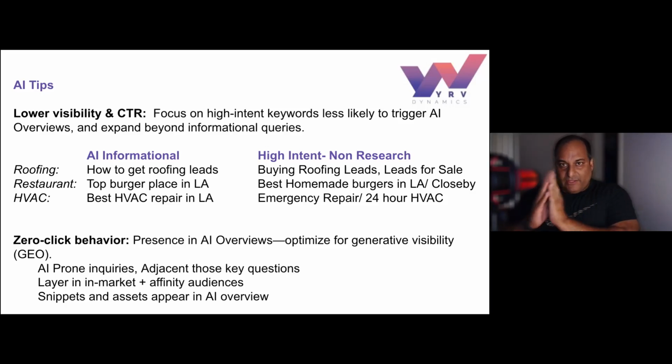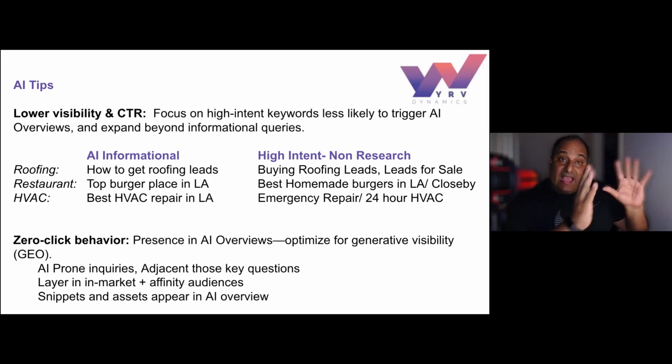The next part of this question is high intent non-research. This is the 80% of the queries that do not appear within AI mode. That's going to be very high intent. Buy roofing leads for sale, best homemade burger in Los Angeles, what's close by to me. For HVAC, emergency repair HVAC, 24-hour HVAC. Those are very high intent. I'm not messing around kind of term. That's exactly what you want to drive that engagement, right?